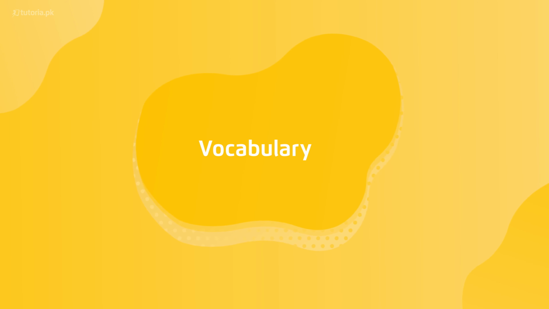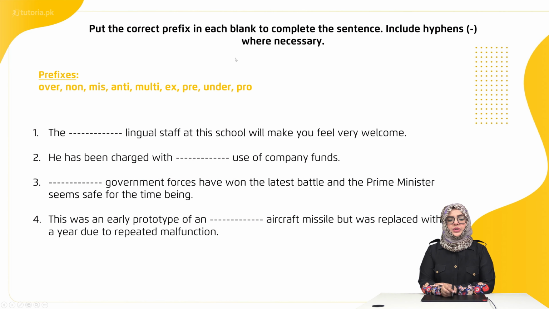So we were done with reading comprehension portion. Let's start discussing exercises related to vocabulary portion now. So the question is, put the correct prefix in each blank to complete the sentence. Include hyphens where necessary. So we have prefixes over, non, mis, anti, multi, ex, pre, under, pro.